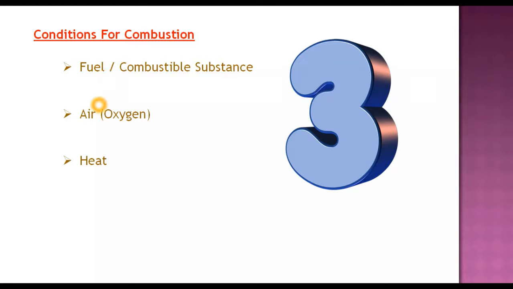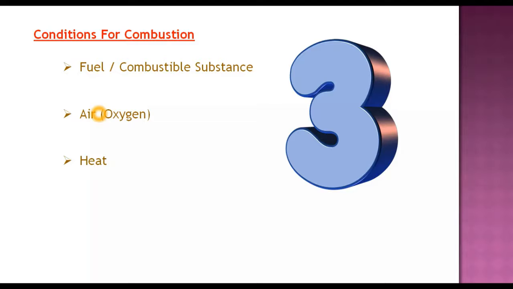The second condition is air, that means oxygen. Why? Because, as I mentioned before, oxygen is extremely important for combustion to take place. What happens during combustion? The substance reacts with oxygen. Without oxygen, there will be no reaction, and no energy released.